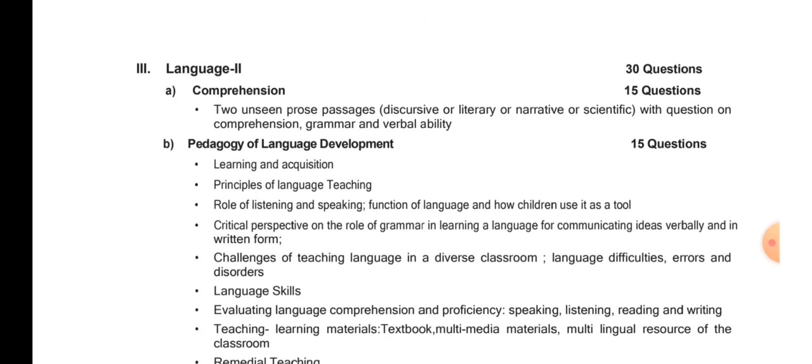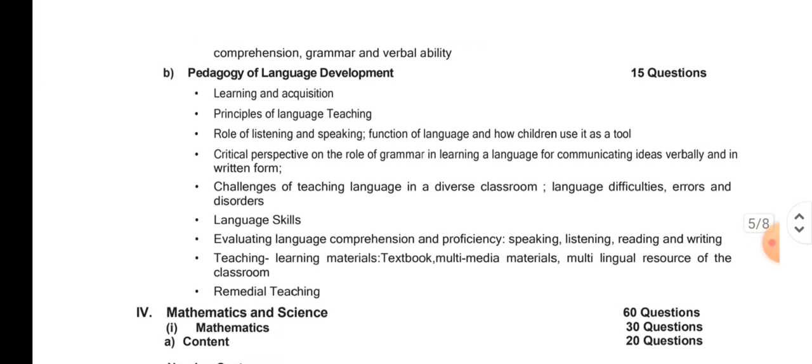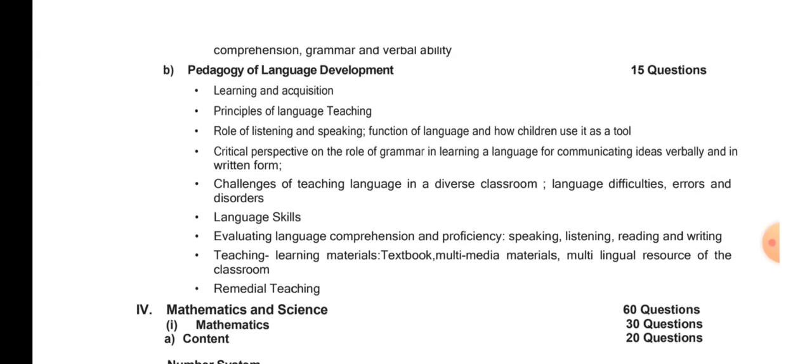So language, how language helps us to develop as humans, that we have to know. Now, a critical perspective on the role of grammar in learning a language for communicating ideas verbally and in written form. As humans, we need a medium to talk. We are social beings. We cannot stay in isolation, because no man is an island, right?